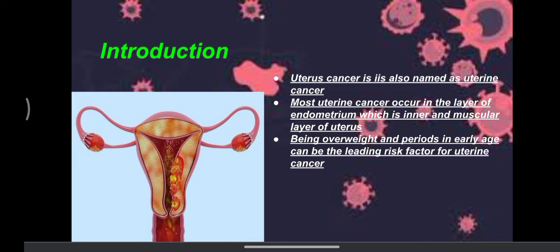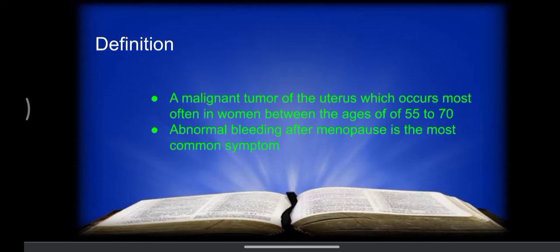Now we'll see the definition. A malignant tumor of the uterus which occurs most often in women between the ages of 55 and 70. Abnormal bleeding after the menopause is the most common symptom. A malignant cell is responsible for the cancer.